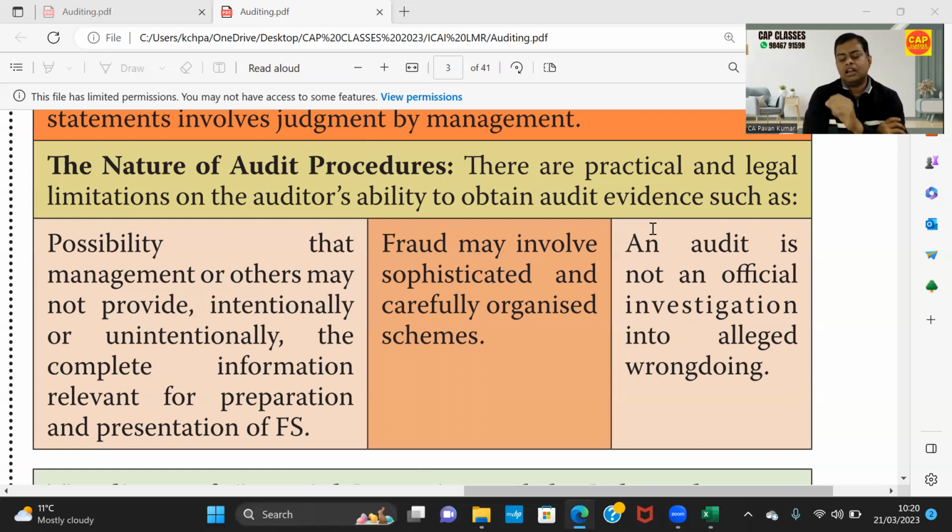Now you might ask, Pavan sir, when the CEO of the company increased the revenue with fake invoices, why auditors are not able to detect it? Look here, if there is any fraud which is done in technical manner, sophisticated manner, at the top level, it is always difficult for the auditor to detect. You cannot expect the auditor to detect all the frauds and errors, because there is a very famous quote that says, auditor is a watchdog, but not a bloodhound.